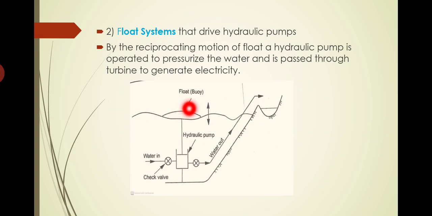So the float will be suspended over the surface of the water, sea water, and towards the inner portion we will have the pump fixed on the shore of the sea. So this buoy is directly connected to the reciprocating piston inside this cylinder. So as the wave moves up, what happens is this buoy is also moving upward. That means this piston moves upward.